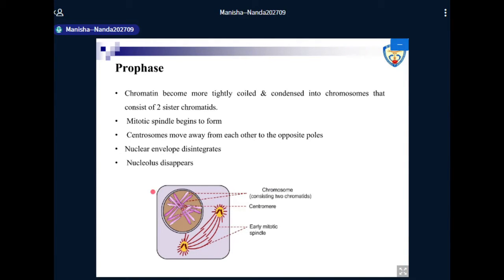And the eukaryotes are characterized by a nuclear membrane where the genetic material is stored. This means all these chromosomes are actually residing in the nucleus. Now, in order for the chromosomes to be transferred to the cytosol so that they can bind to these spindle fibers, the degeneration of the nuclear envelope is very, very necessary. So the next important event that occurs here is the nuclear envelope disintegration. This nuclear membrane actually disintegrates, degenerates, and the nucleolus disappears.